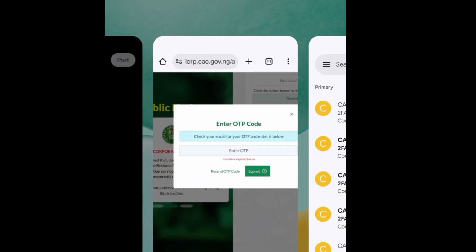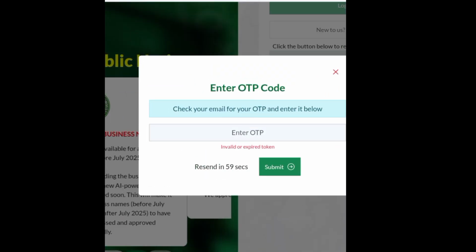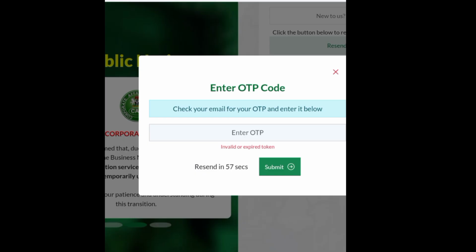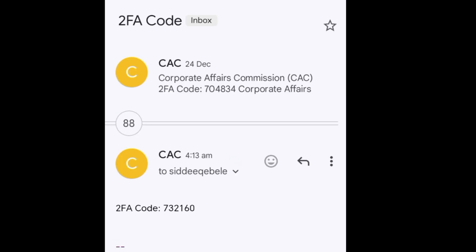It's going to log you in. So let's go again. Resend OTP code. You can see the 60 seconds is counting down, waiting for the OTP to surface.